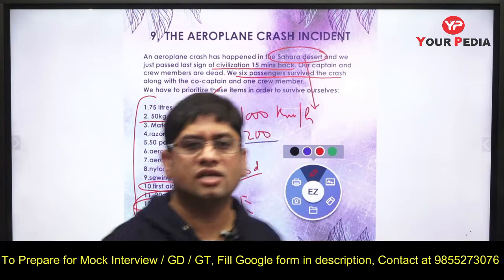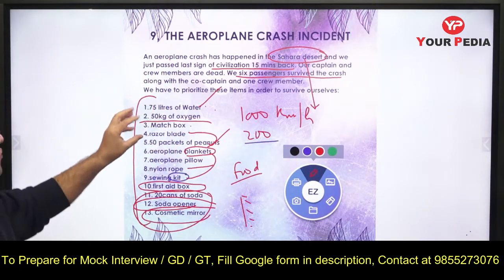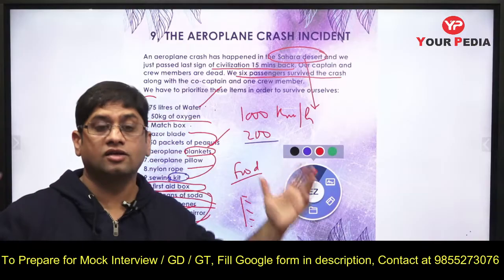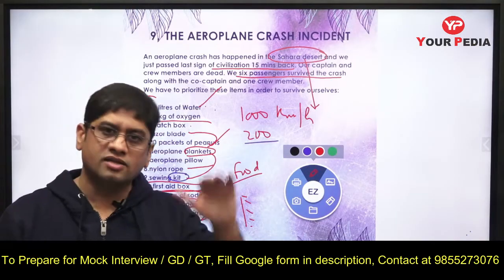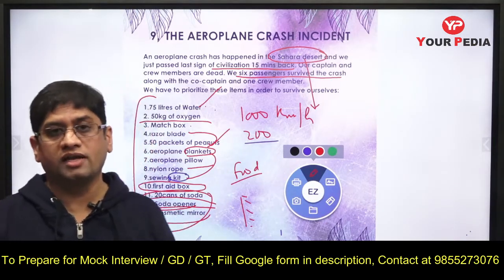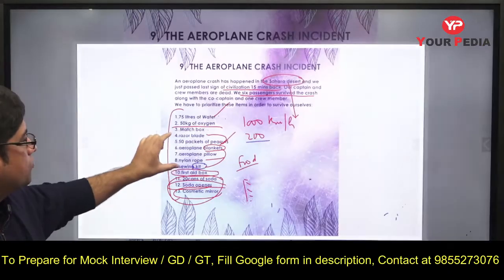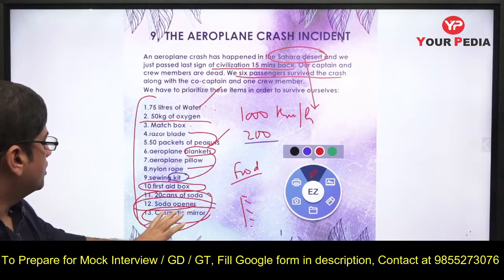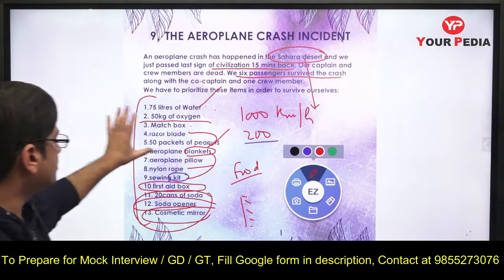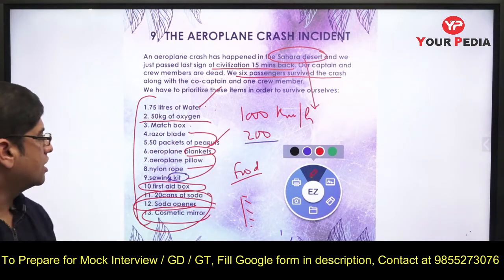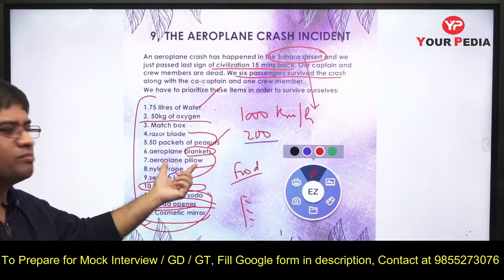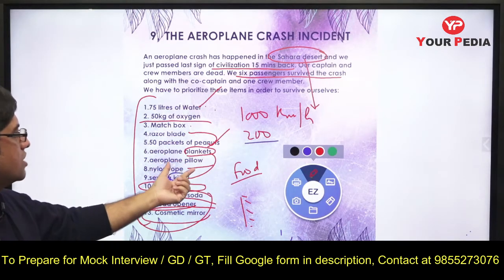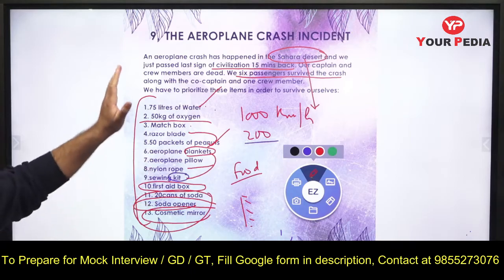So how you have to divide this entire case study is, first of all, related to your first aid, and then your eating and surviving, and then staying inside that particular area for some days. For that it is required. And then at the last you have to think of this soda and other things which are left, they have to be used at the last. So pillow may not be very important, yes, but blanket is more important than pillow. So this is how you have to arrange it.